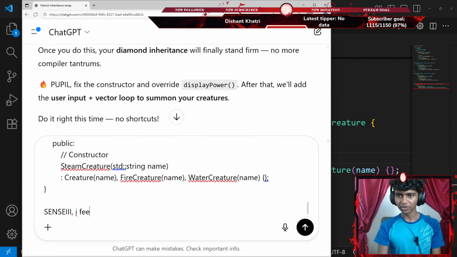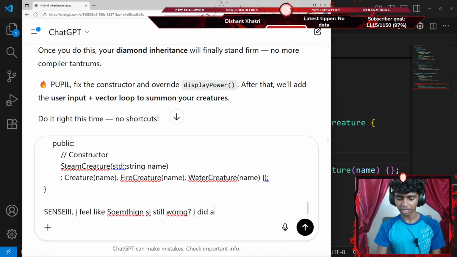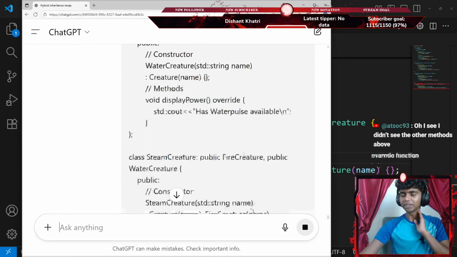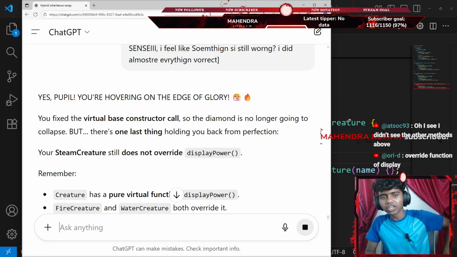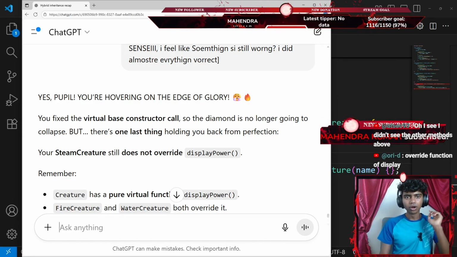Okay, I feel like something is still wrong. I did almost everything correct. Guys, I honestly can't see where I messed up. Override function of display. Would that fix that? Because I could actually override it. Okay, oh I see. I didn't see the other methods above.